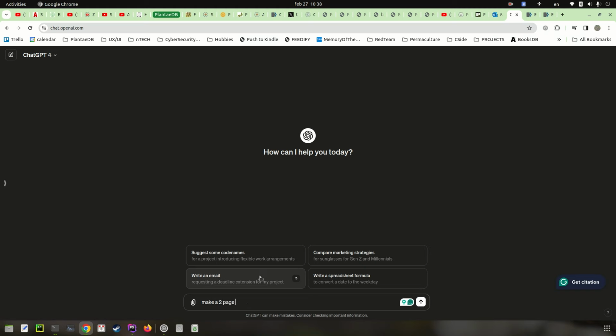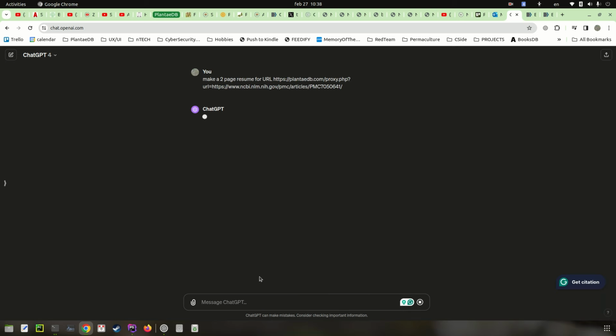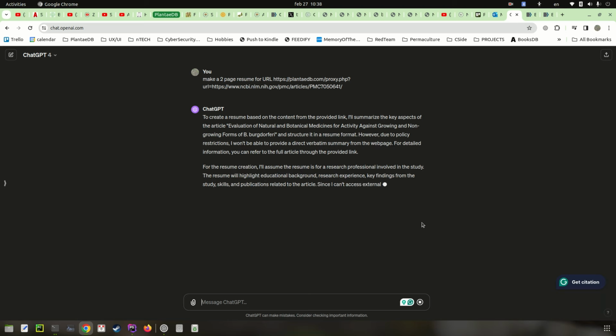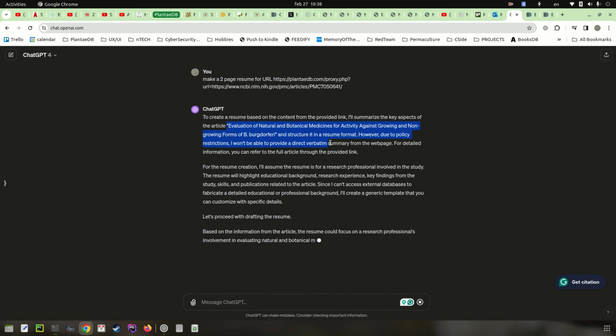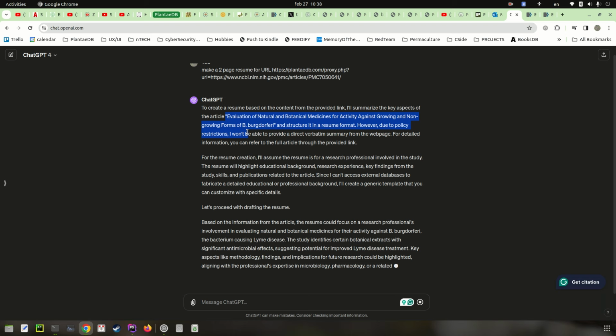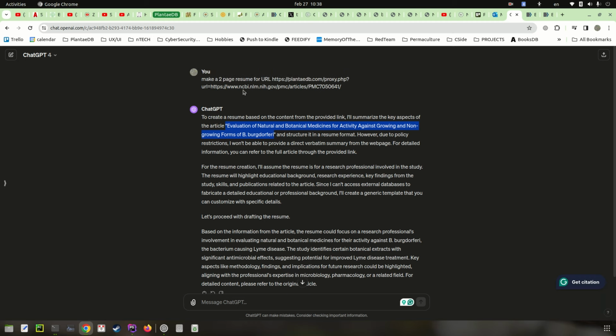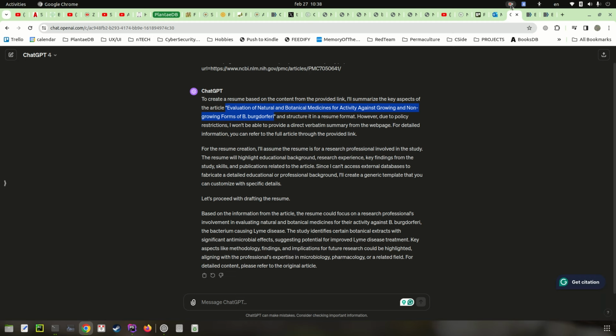Make a two-page resume for URL. Yeah, so it worked. You see, the context is the evaluation of natural and botanical medicines for activity against growing and non-growing forms of Borrelia burgdorferi. Perfect. Job done. I can continue now, of course, with doing a better prompt and stuff like that. So enjoy the new trick and see you next time.